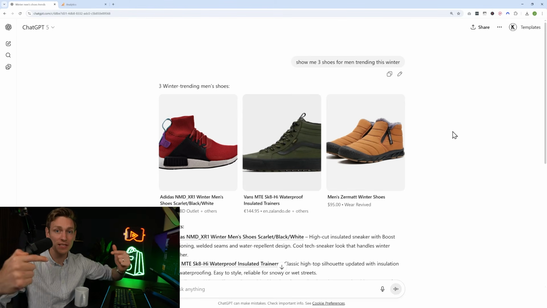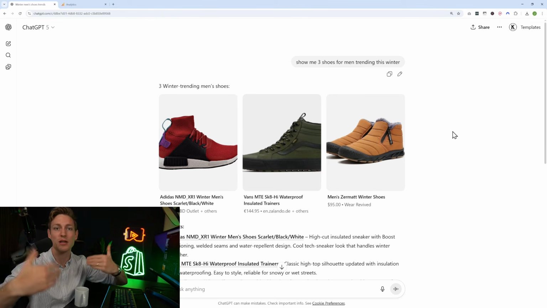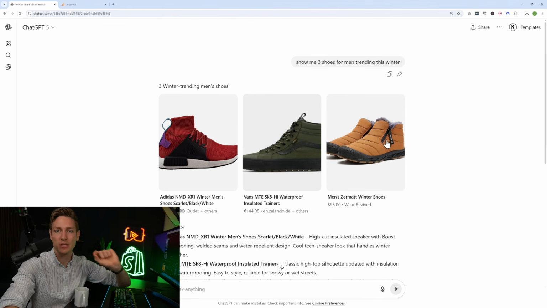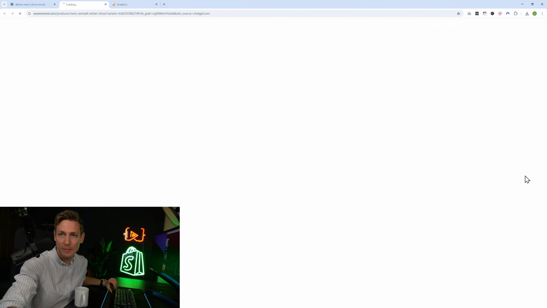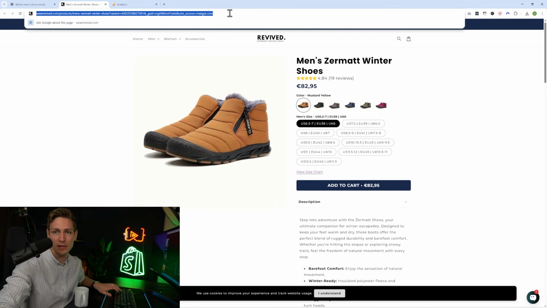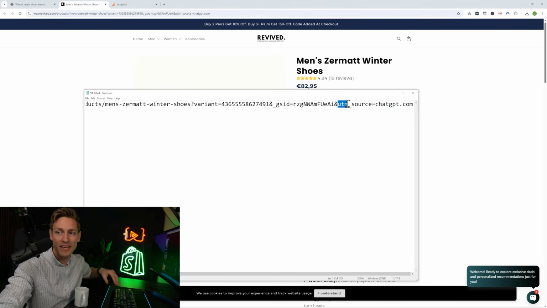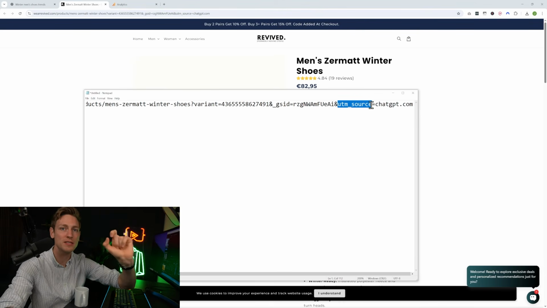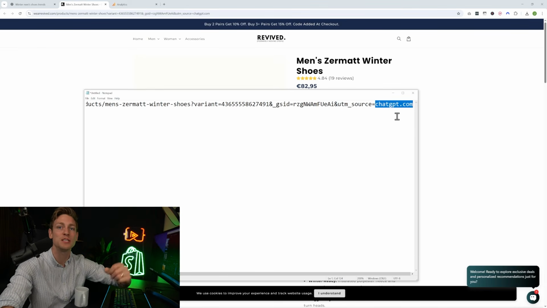Okay, so then let's start with the easiest, ChatGPT product recommendations, because whenever ChatGPT references your website or recommends products from it, then it usually adds a UTM parameter to the URL. Let me show you this right here. These boots look kind of cool. And if we visit the website, you can see that at the end of the URL, might be a little small here, I'll copy this to Notepad. So right here, I think this is better. Then at the end of the URL, you can see an additional parameter, UTM_source, and that equals chatgpt.com.